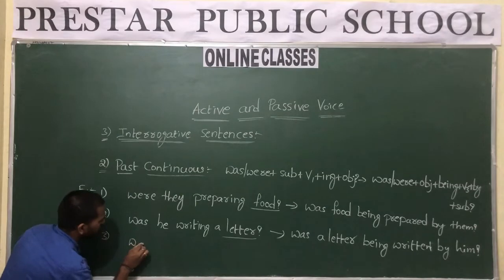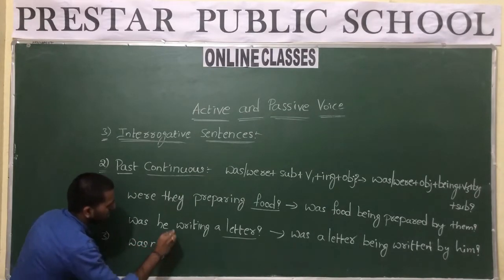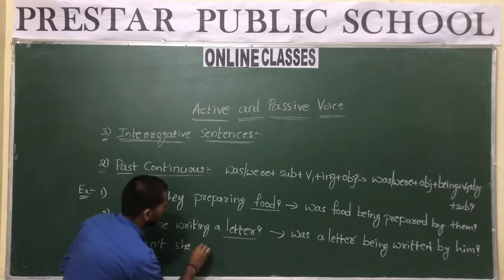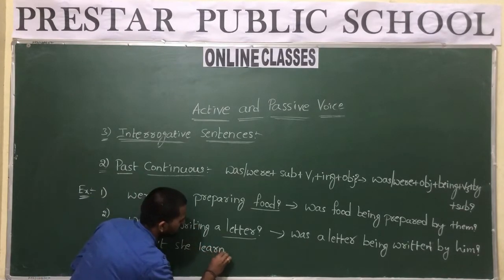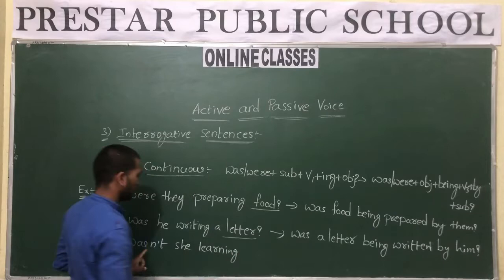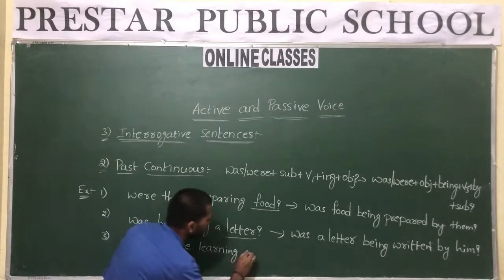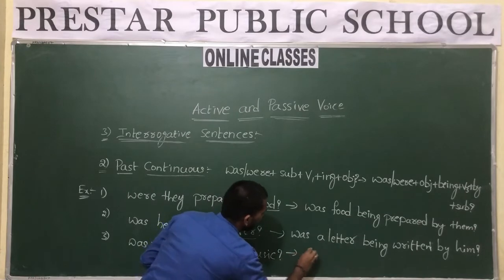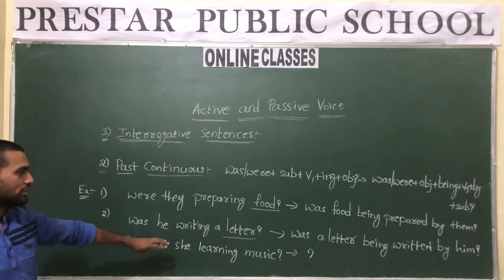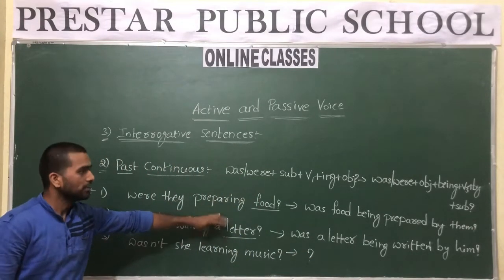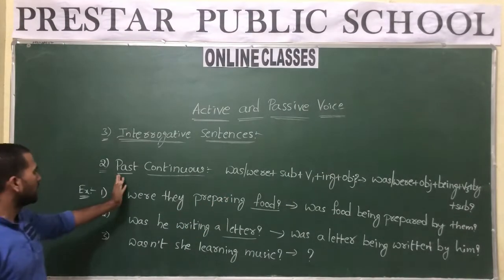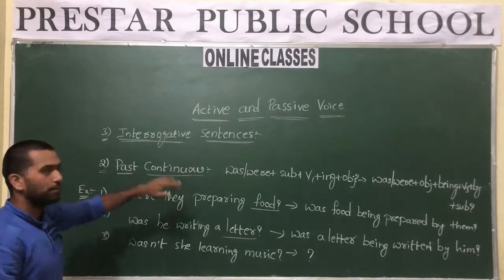So, wasn't she learning? Wasn't she learning music? Okay, convert that into passive voice the same way which we have converted the before sentences. There are two. And let us move to the next type of tense, that is past perfect.